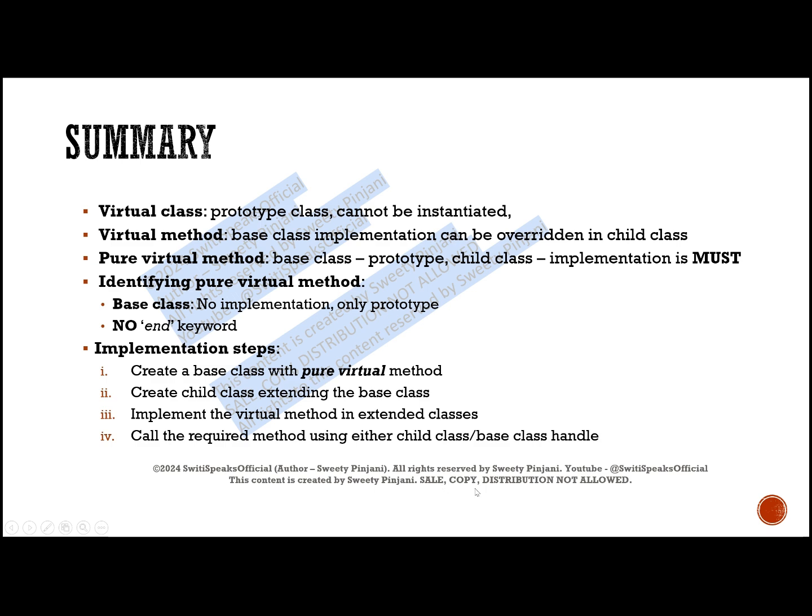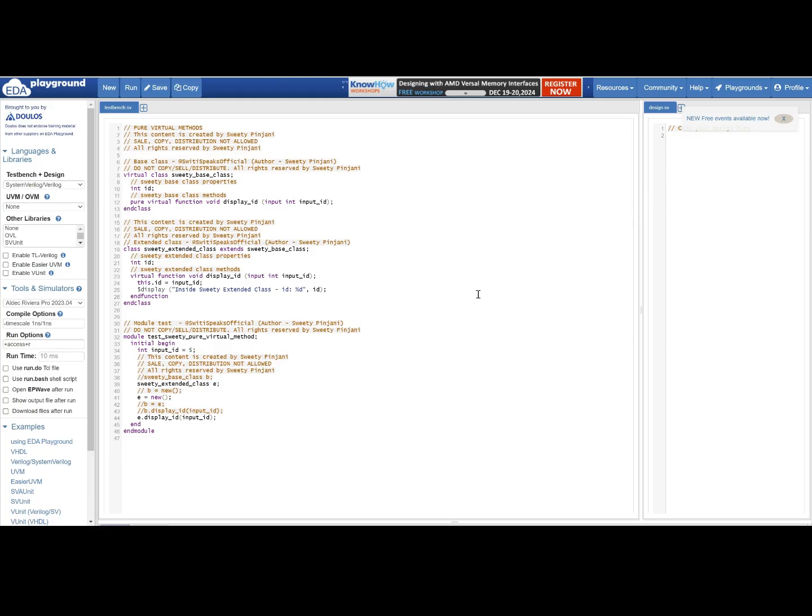Now let's move to the coding example. This is the code for your pure virtual methods. Let's understand it line by line first. I have a virtual class, Sweetie base class. Remember, we had told if you want to declare a pure virtual function inside any class, it needs to be virtual. That's why this class is virtual.